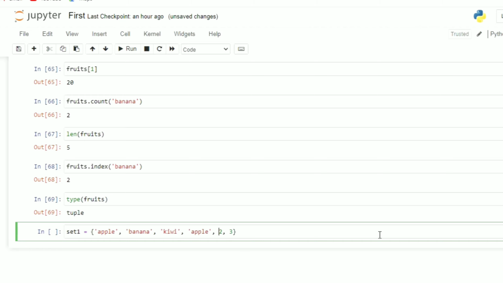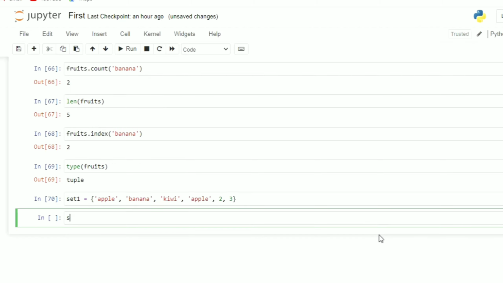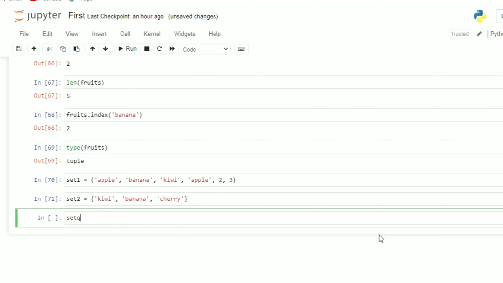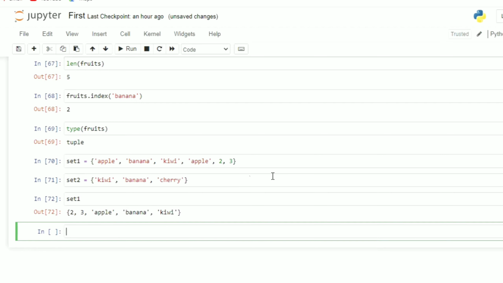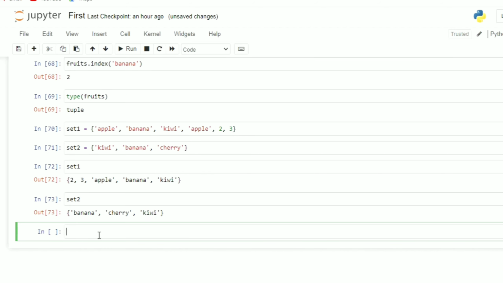Okay, and let me take set 2. Set 2 is equal to kiwi, banana, and cherry. Okay, let me execute this. Let me check the value of set 1. You can see 2, 3, apple, banana, and the value of set 2: banana, cherry and kiwi. Now let me apply some methods on that.